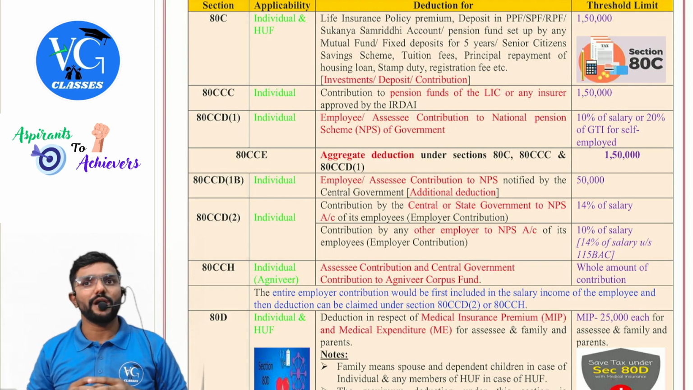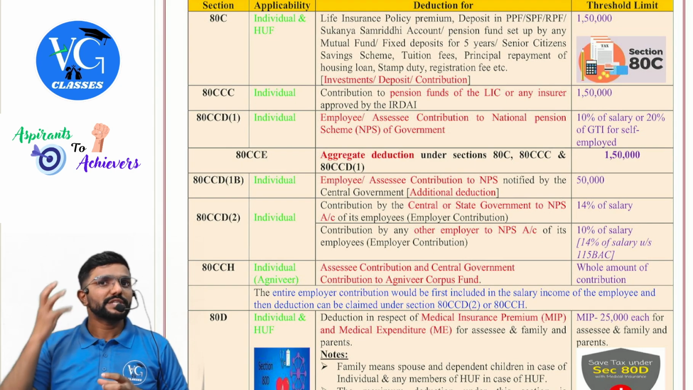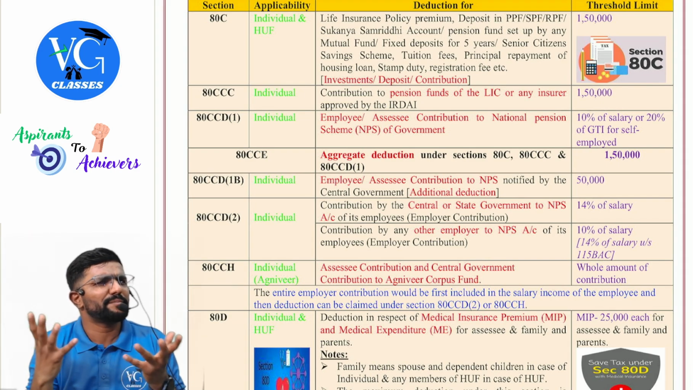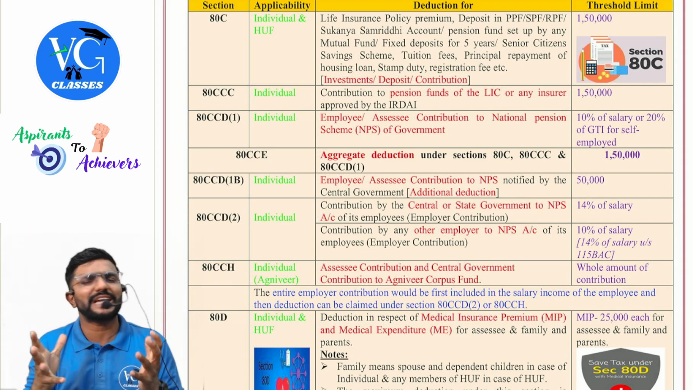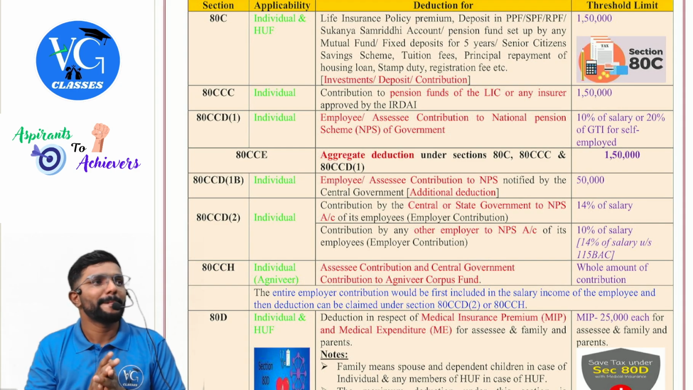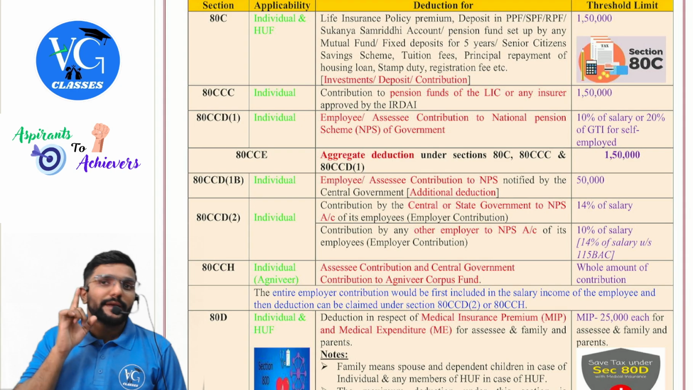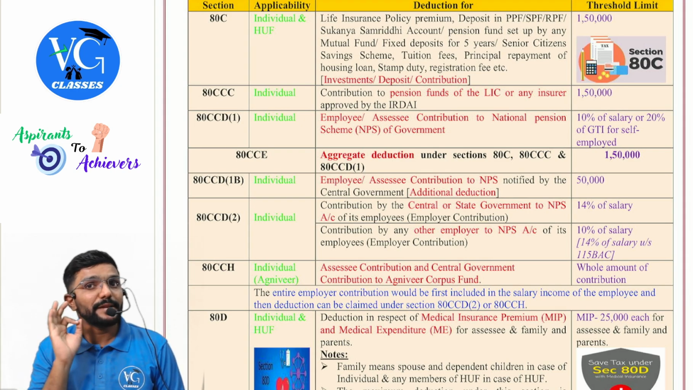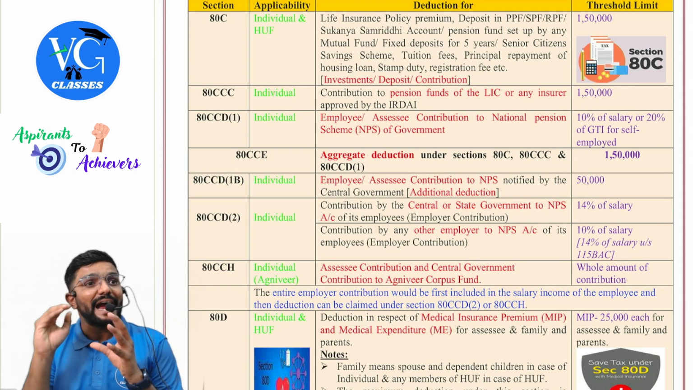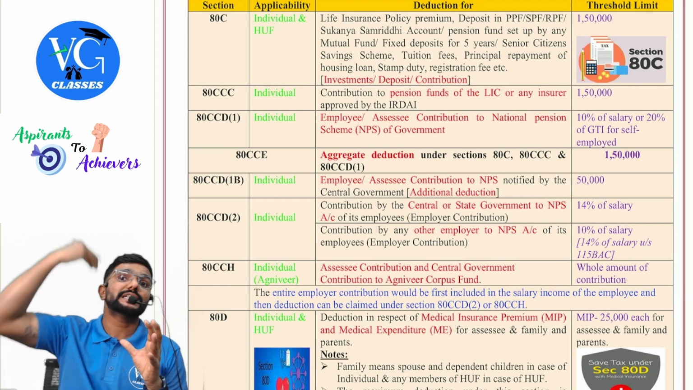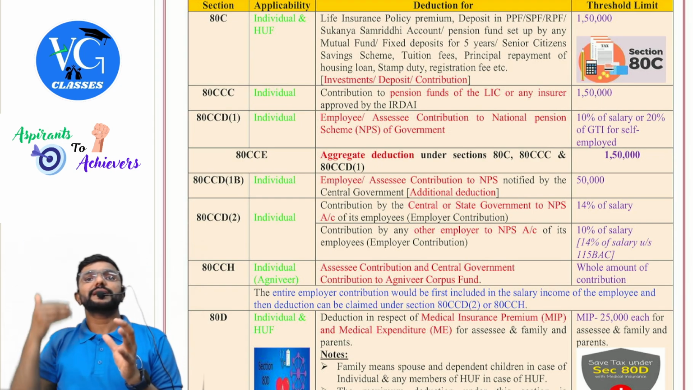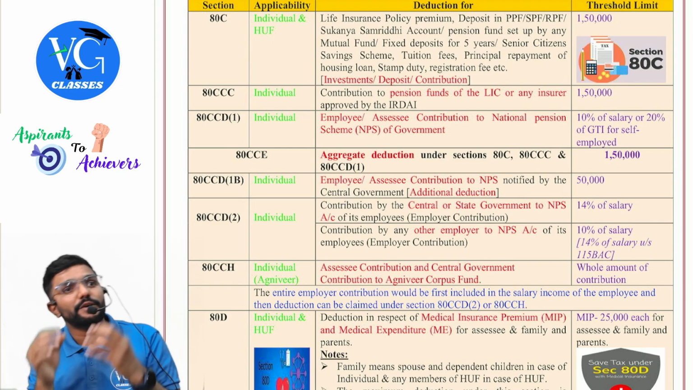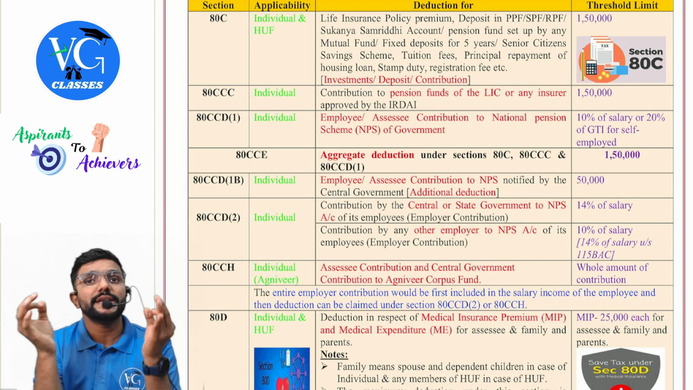Whereas for PF and all, employer contribution is taxable under the head salary, but up to certain limits it is exempt. For example, RPF up to 12% exempt. Even statutory provident fund fully exempt. And for employee contribution, deduction is available under section 80C, whereas NPS is a bit different. First, add employer contribution under the head salary. Then come and claim deduction for both employee contribution as well as employer contribution under section 80CCD.